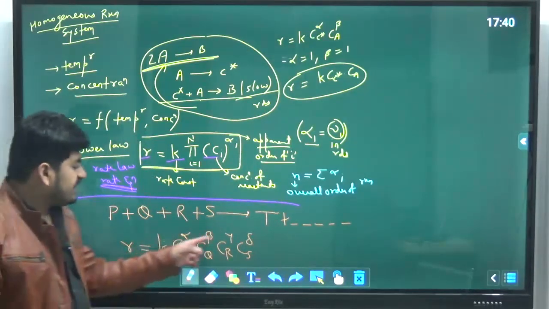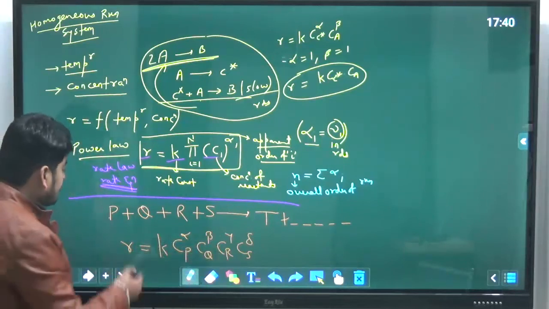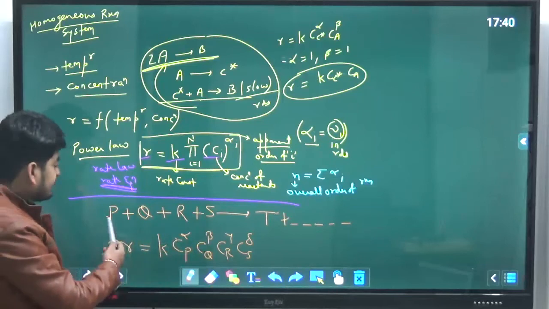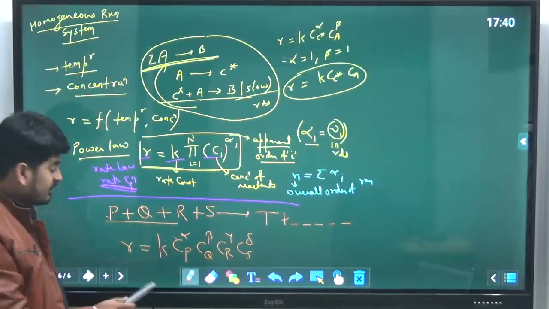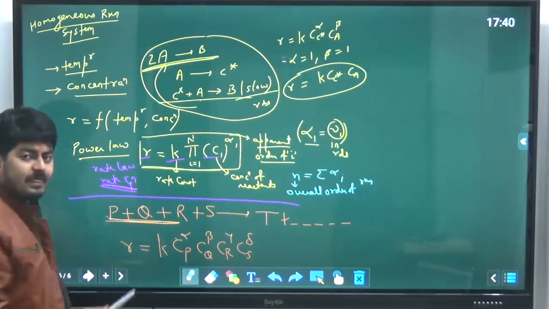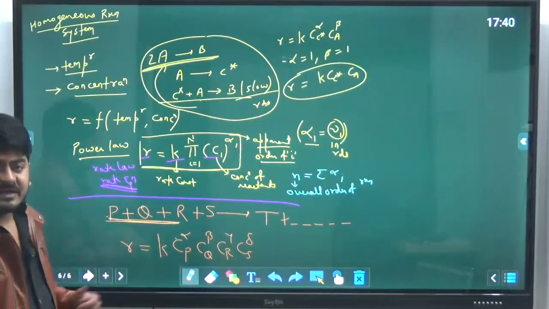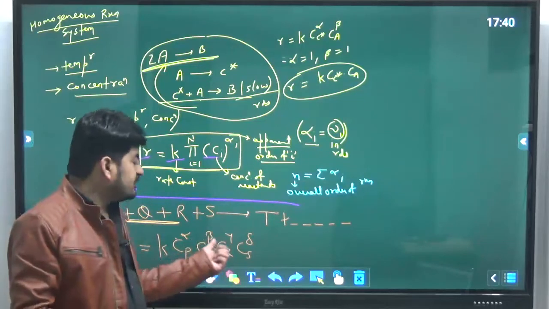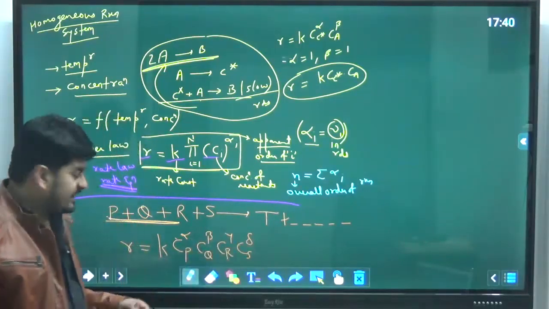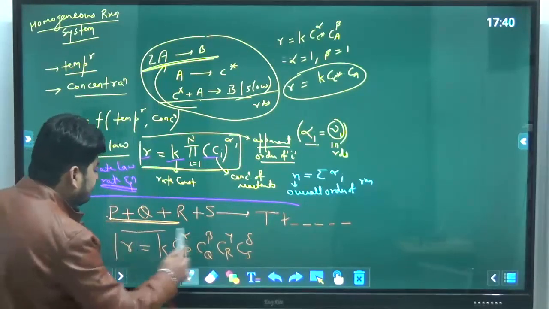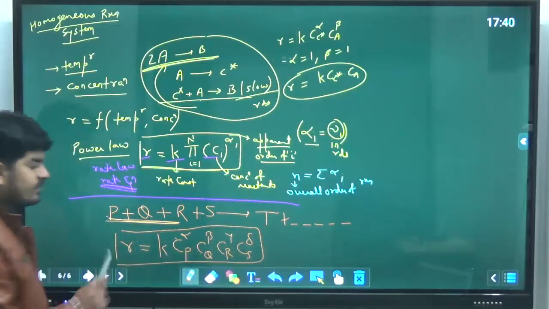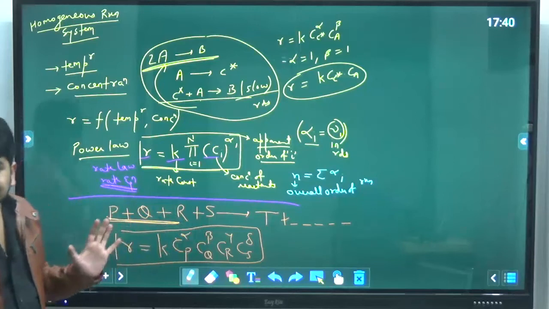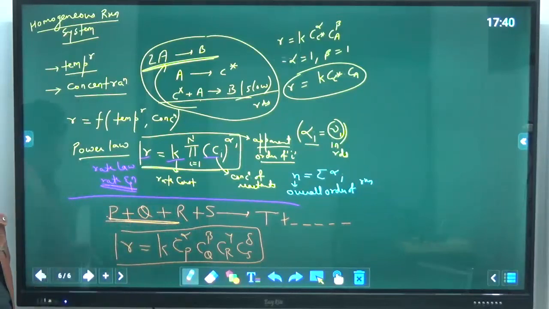And what are alpha, beta, gamma, delta? You cannot say alpha is equal to 1, beta is equal to 1, same as their stoichiometric coefficient. Why? Because this is the overall reaction, and I don't know the reaction mechanism. So that's why I cannot write down these values, but I can write down the rate equation in such a form. Whether alpha, beta, gamma are the same as the coefficients or not depends on the reaction mechanism.